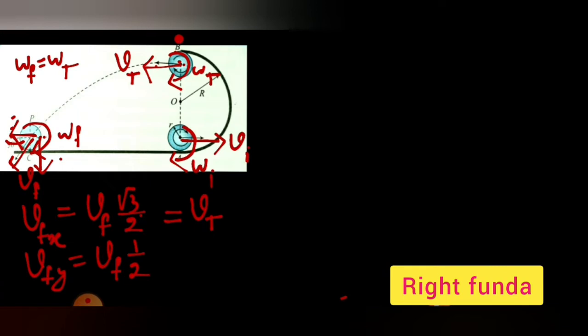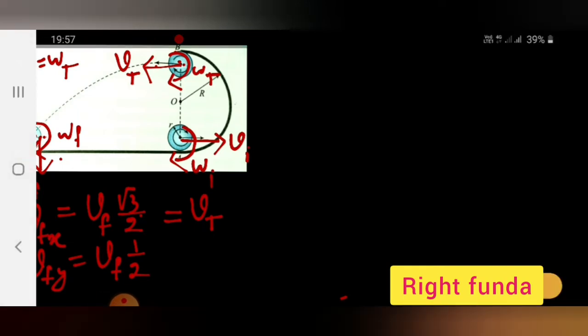As the body travels from this position to here, which forces are doing work? Gravity is acting and the friction force is acting. Though the friction force is acting, it is static friction and will not do any work. Only gravity will be doing work from here to here.